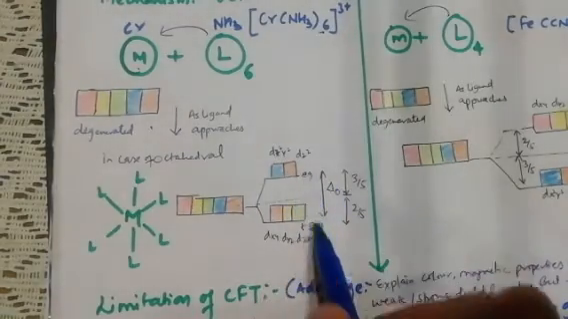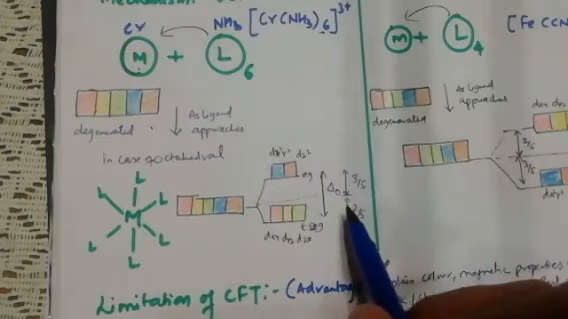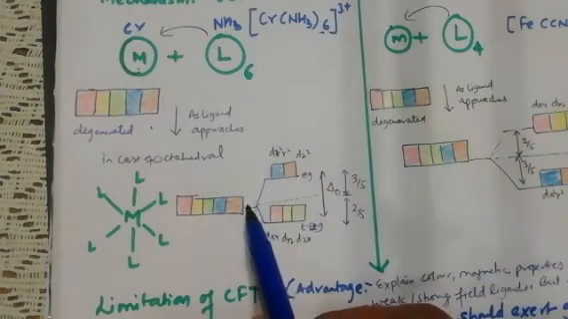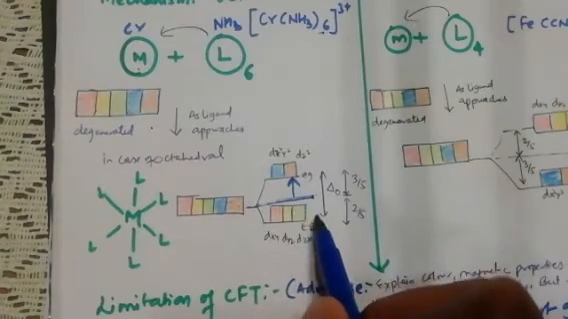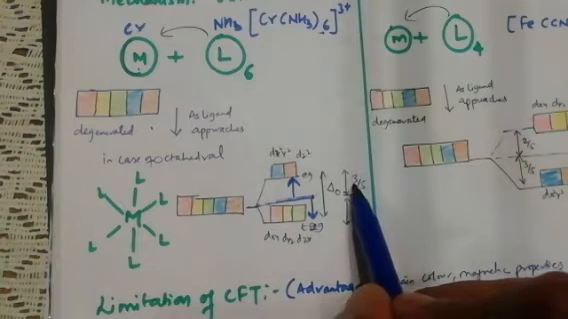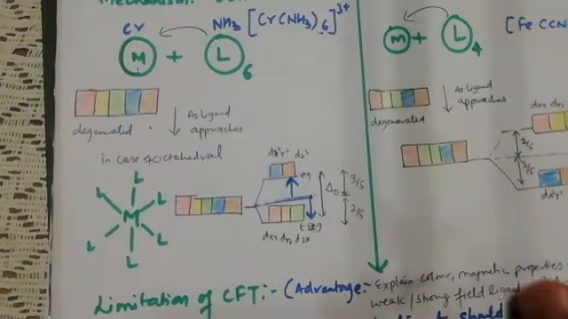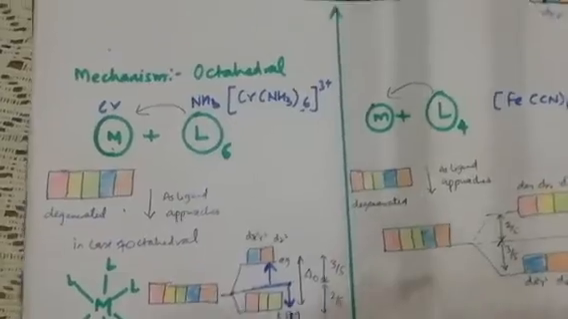It means that Eg is up and T2g is down. This is the normal range, and you can see now Eg is gaining some energy and T2g is losing some energy. Eg gains 3 upon 5, whereas T2g falls down by 2 upon 5. Okay, so this is the basic mechanism of octahedral.